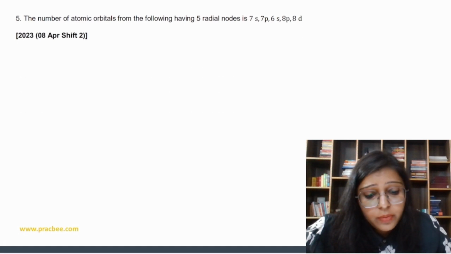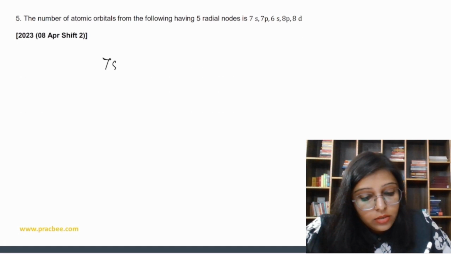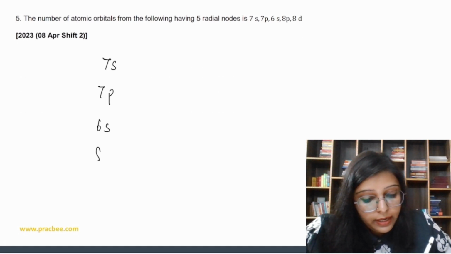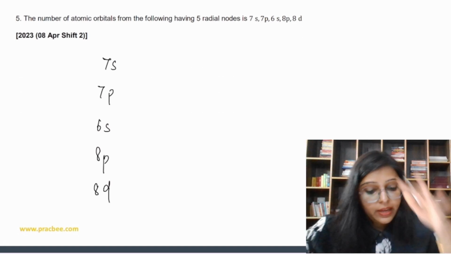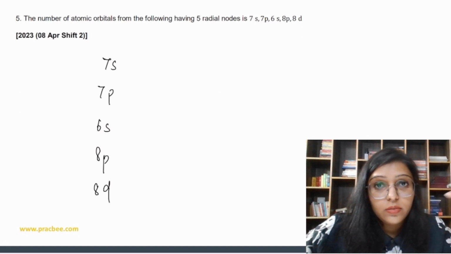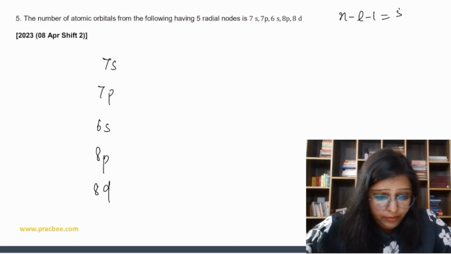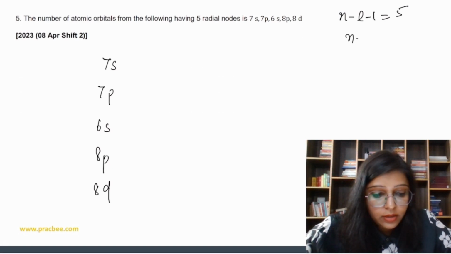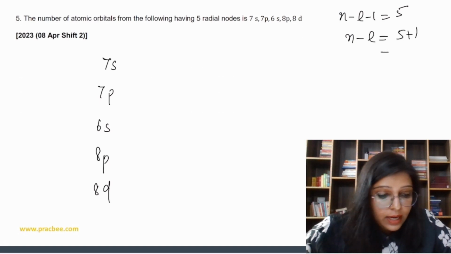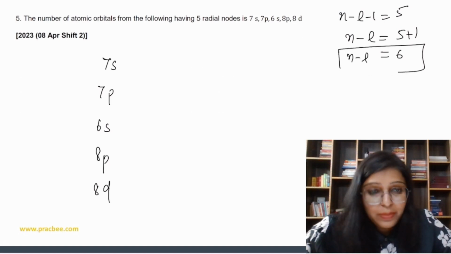The number of atomic orbitals from the following having 5 radial nodes is 7s, 7p, 6s, 8p and 8d. It means we have to find out of all these orbitals which one has 5 radial nodes. So 5 radial node means n minus l minus 1 is equal to 5. ठीक है? So it means n minus l is equal to 6. 5 plus 1, that is equal to 6. Okay bete? Simple. Now we have to find out the n minus l value.